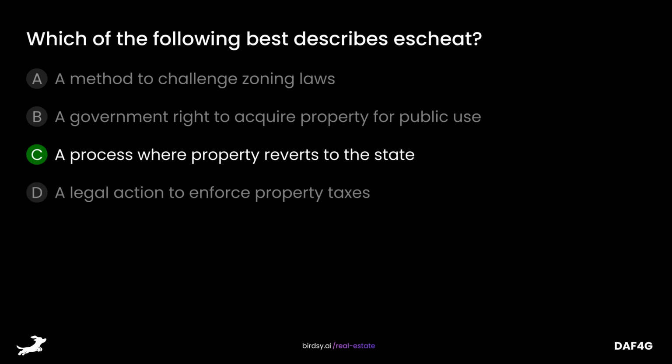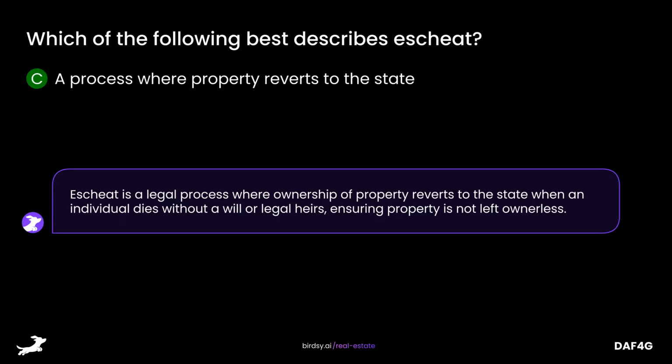The answer is C, a process where property reverts to the state. Escheat is a legal process where ownership of property reverts to the state when an individual dies without a will or legal heirs, ensuring property is not left ownerless.